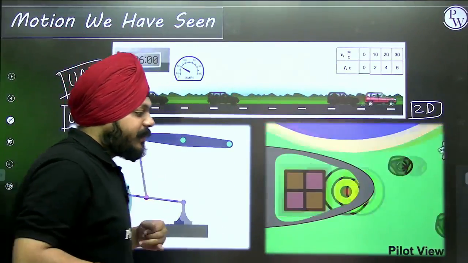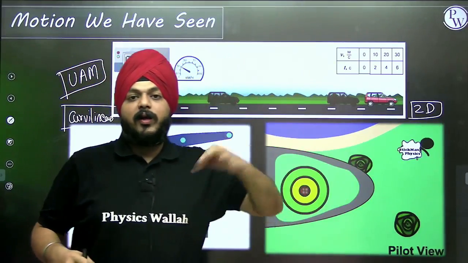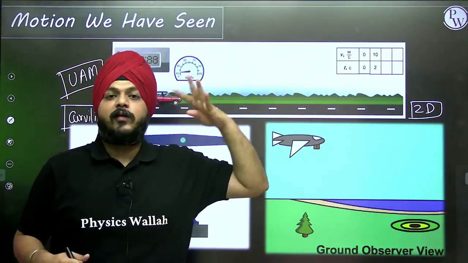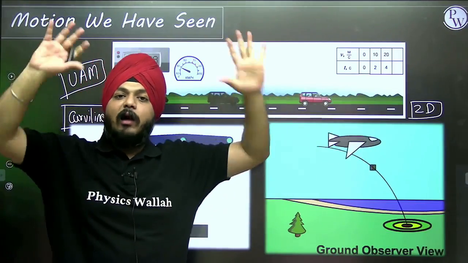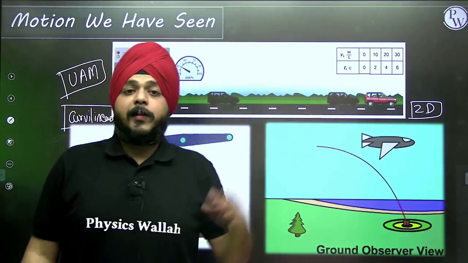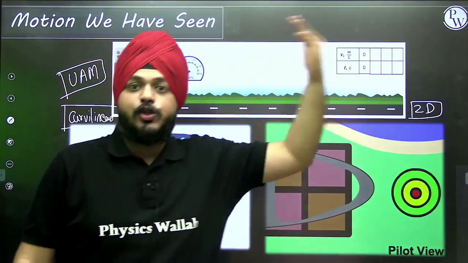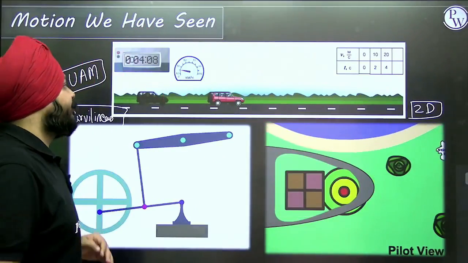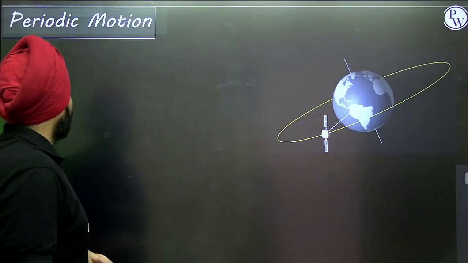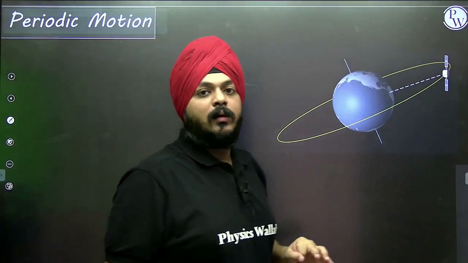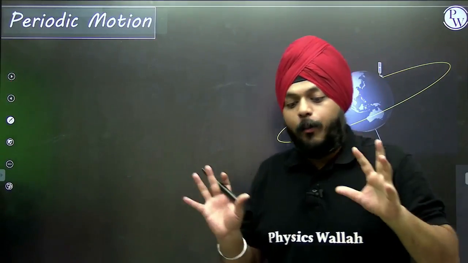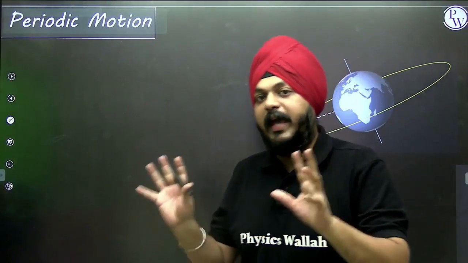We have seen the calculus method. We have seen the formulas related to it. We have seen the cases of projectile motion. We have seen the cases of circular motion. Thousands of types of motions we have seen. But how does periodic motion differ from them? How does periodic motion differ from them?